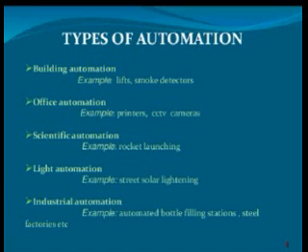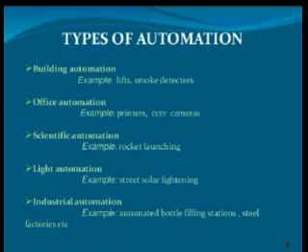When the countdown starts, it will automatically do the operation. Next one is light automation. Light automation example, street solar lighting. Street solar lighting means, in the daytime, it will absorb the rays from the sun. It has an electric capacity to store it. At night time, it will glow. So it is a light automation process.